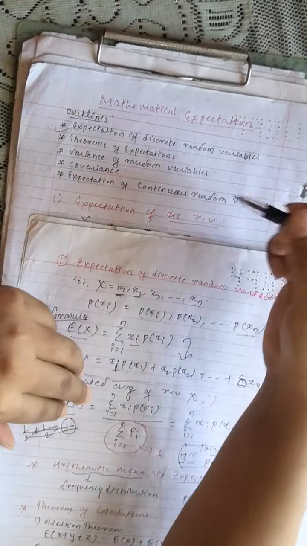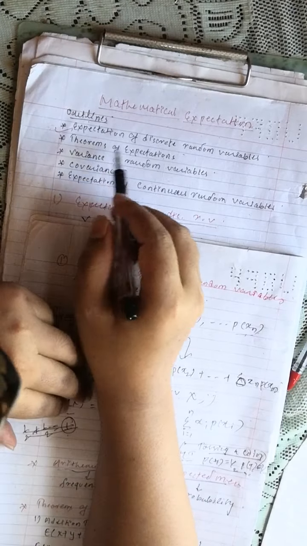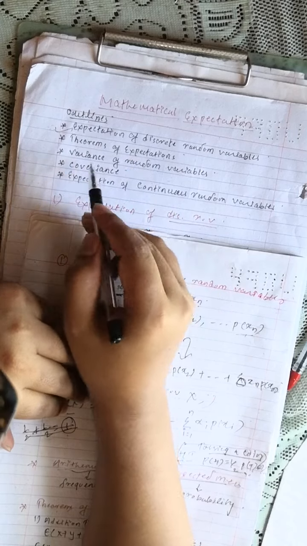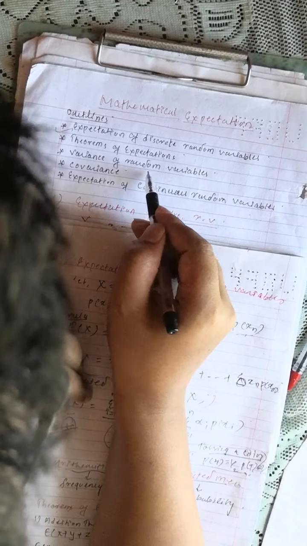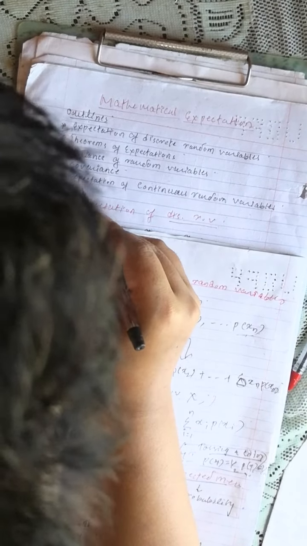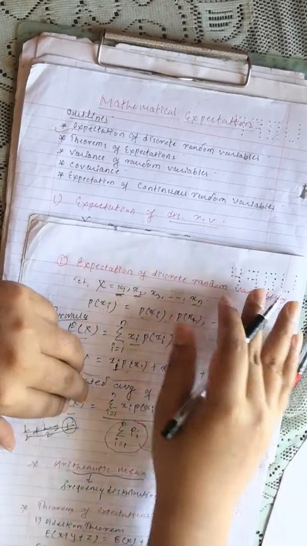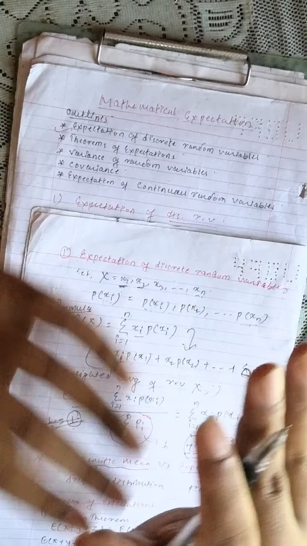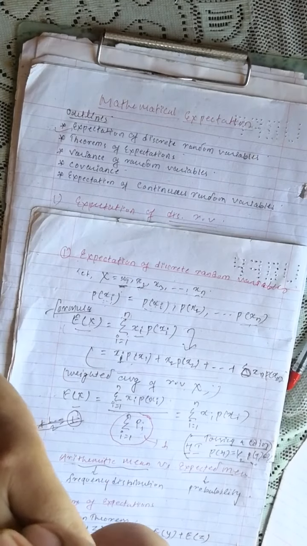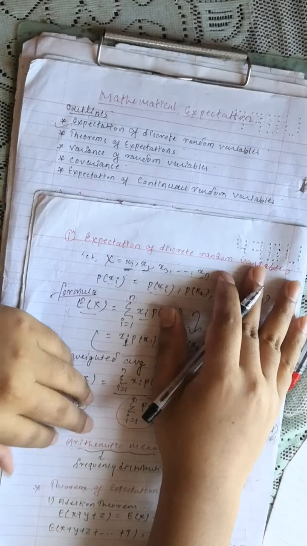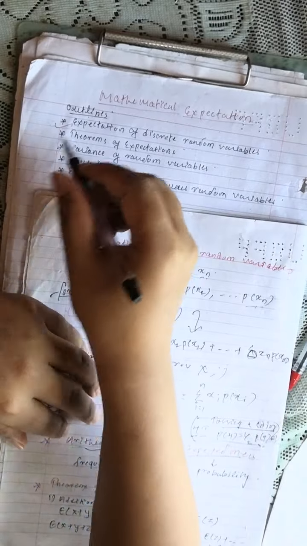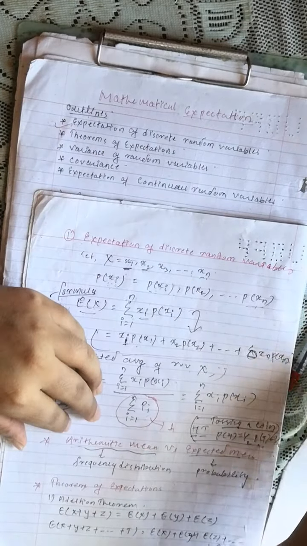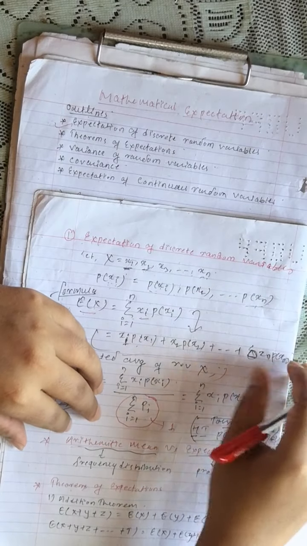The topics that we will be covering in this chapter are expectation of the discrete random variable, theories of the expectation, variance of the random variable, covariance, expectation of the continuous random variable. It simply means that mathematical expectation is mostly used for the random variables. So let us first begin with the first topic, that is the expectation of the discrete random variables.